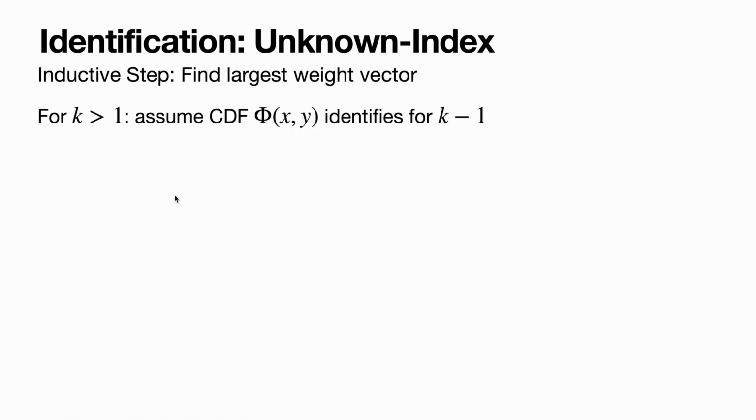Okay, so to make this more precise, again, let's assume we have K greater than 1 models, and we're observing features X and the maximum of these K models, and further assume by induction that the CDF, phi of X comma Y, identifies any K-1 of these models. So if we just had samples from X and a maximum of K-1 models, we would be able to identify the weight vectors.